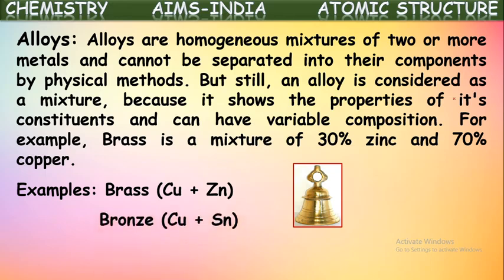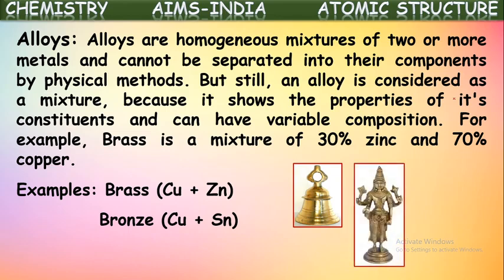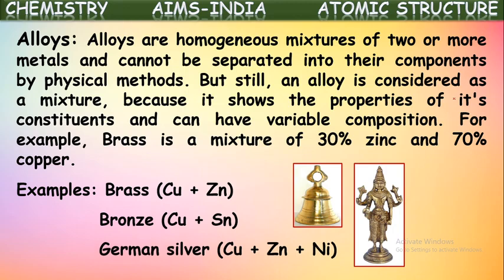And bronze is also one of the alloys, which is made of copper and tin. Generally, bronze is used to make god idols, and even some home utensils are made of bronze. Next, one more alloy, German silver.